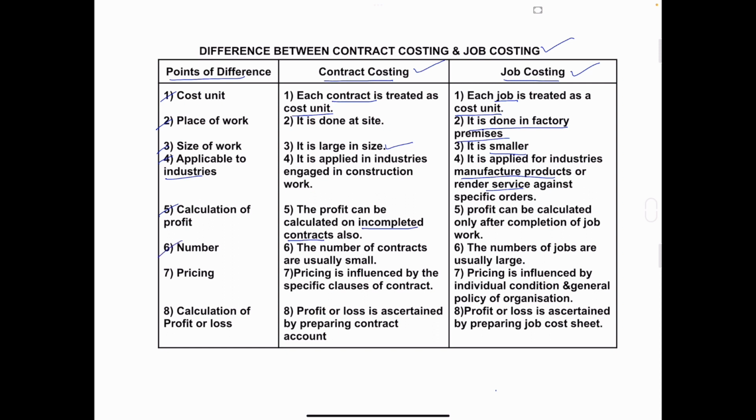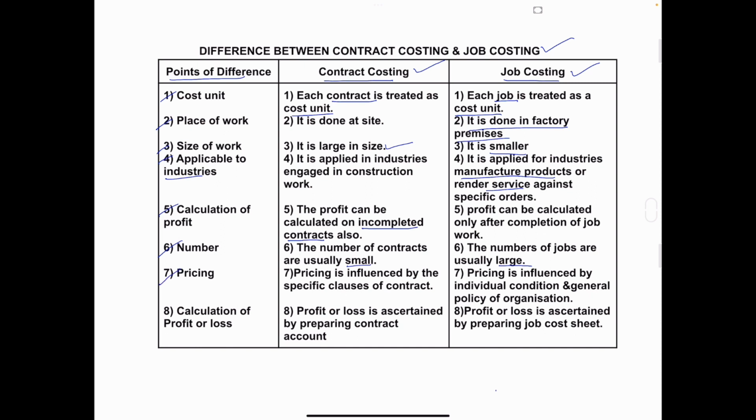Sixth one, the number. The number of contracts is usually small, and in job costing, the number of jobs is usually large. In contract costing, it's all about big contracts. To complete those contracts takes more than 1 year, so they take a small number of contracts. In job costing, it's all about manufacturing goods, production of goods. So they can take a large number of contracts or a large number of orders.